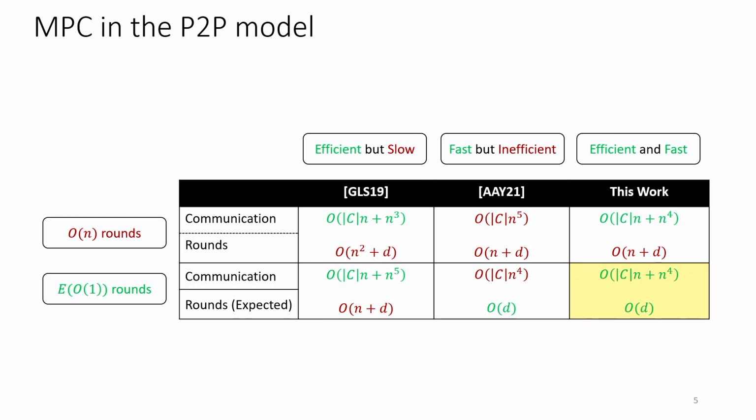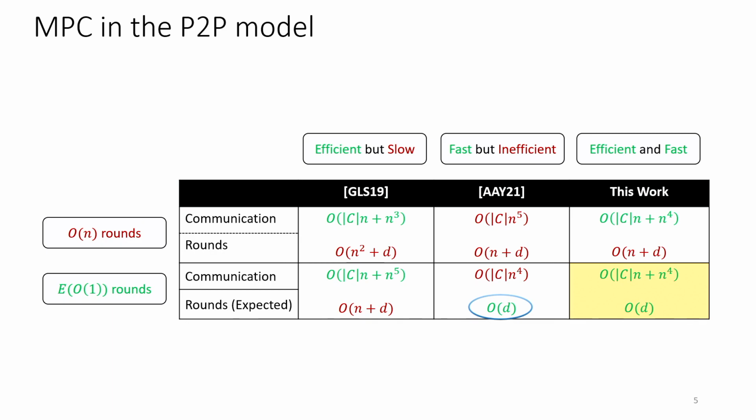So we observe that using both kinds of protocols for broadcast, the work of Goel et al. has a communication complexity that is linear per gate, whereas the state-of-the-art work of Abraham, Asherov, and Yanai has a round complexity that is order of d, that is independent of n.